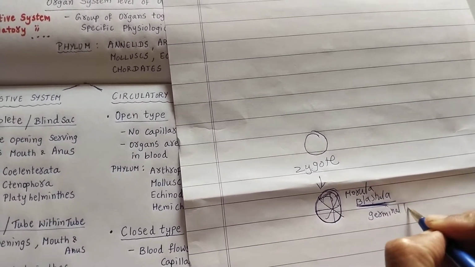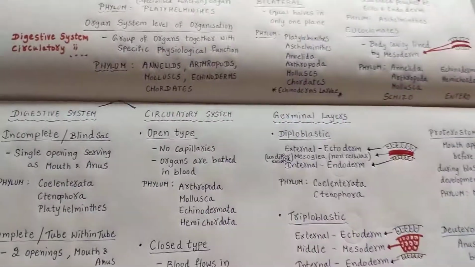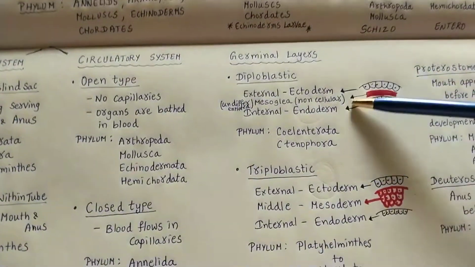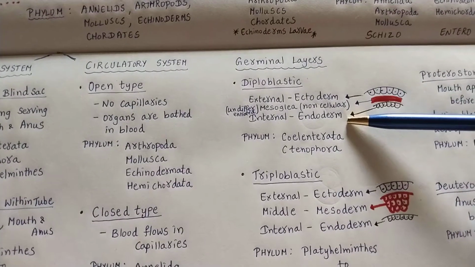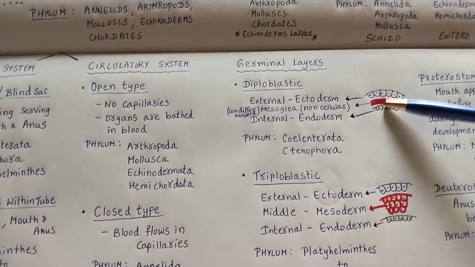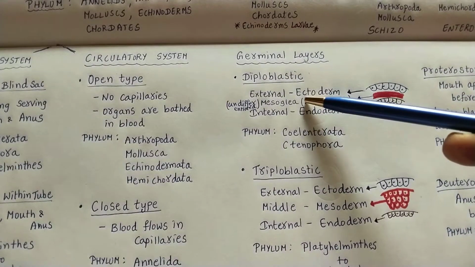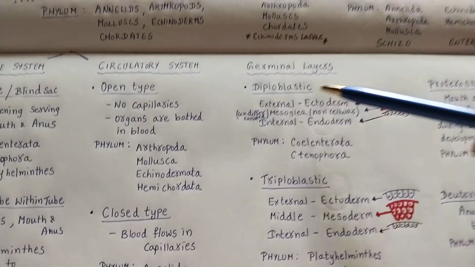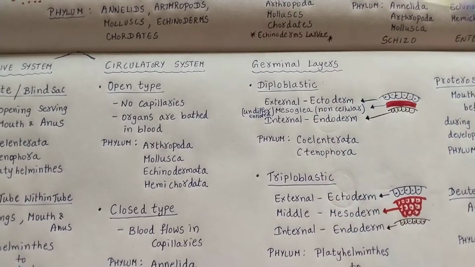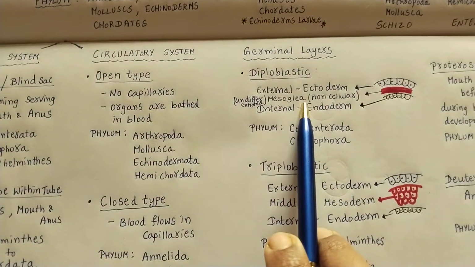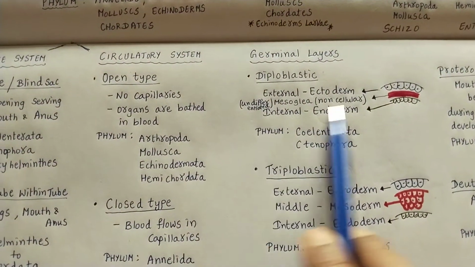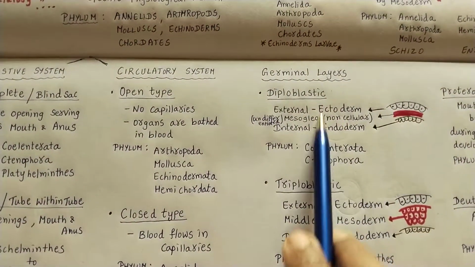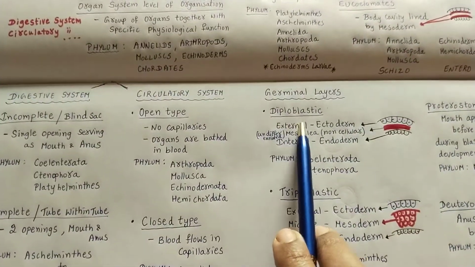So what are those germinal layers? Ectoderm, endoderm, mesoderm. You can see here, during the blastula condition there will be formation of ectoderm and endoderm, but mesoderm is not seen. If you see undifferentiated non-cellular mesoglea between ecto and endoderm, but not exact mesoderm, then that condition is called diploblastic. This is important. What is mesoglea? A non-cellular undifferentiated layer between ecto and endoderm. If that type of germinal layers is present, it is diploblastic.